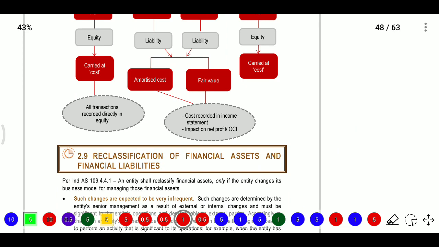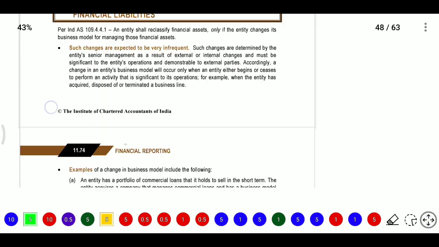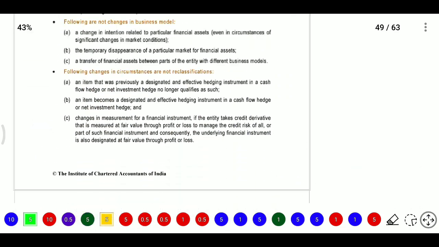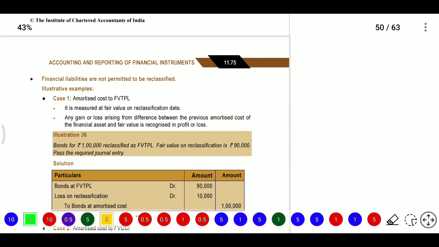If it is going for that, it is recorded in the income statement and impacts net profit or OCI based on the case. And after that, reclassification of financial assets and financial liabilities. Here we are reclassifying.